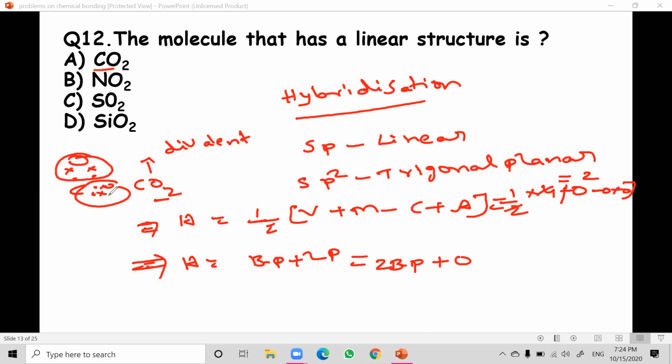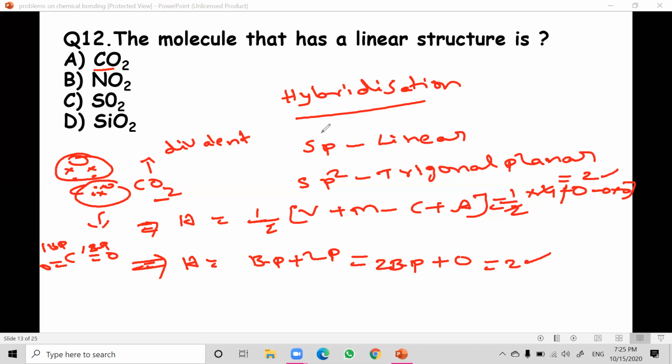Even though it shares 2 electrons, we consider it as 1 bond pair because it is forming 1 double bond. Since C double bond O, C double bond O, we call it 1 bond pair and 1 bond pair. So the n factor is 2, and 2 in both the cases.